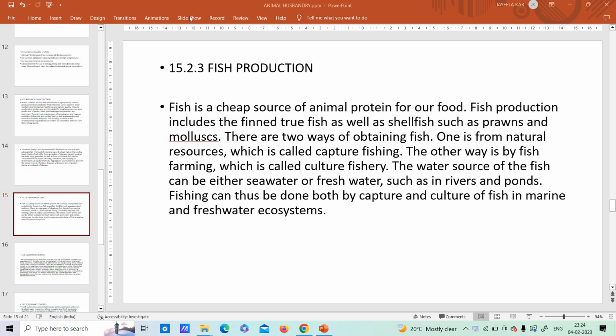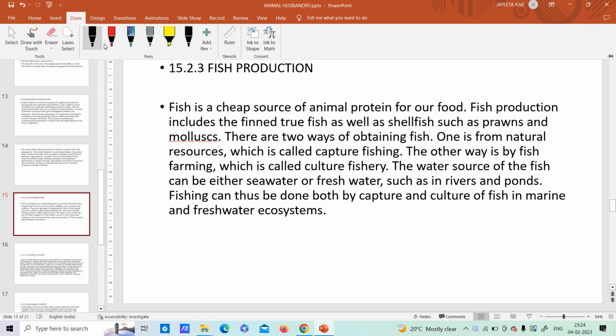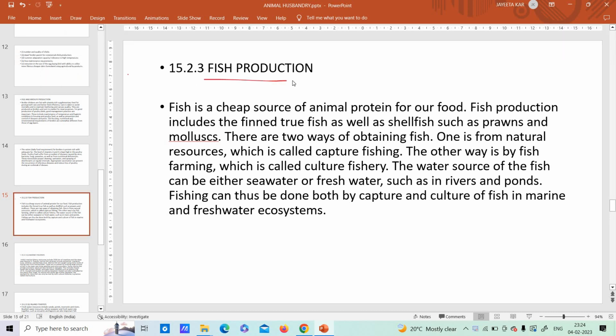Now we start about the fish production. How can we use fishes for commercial production? How do we grow the various types of fishes in different environments? Okay, so let's start with that.